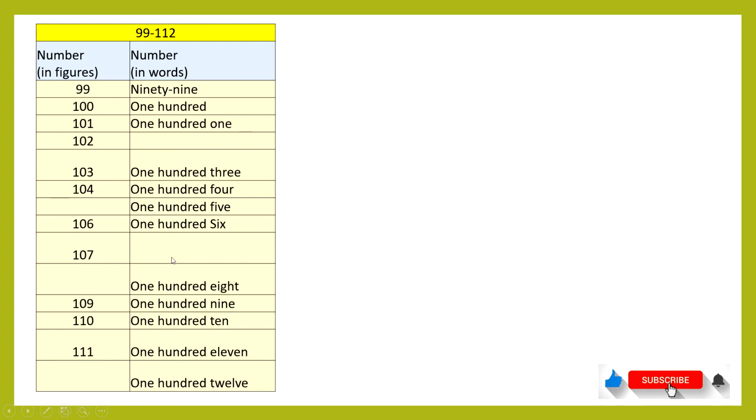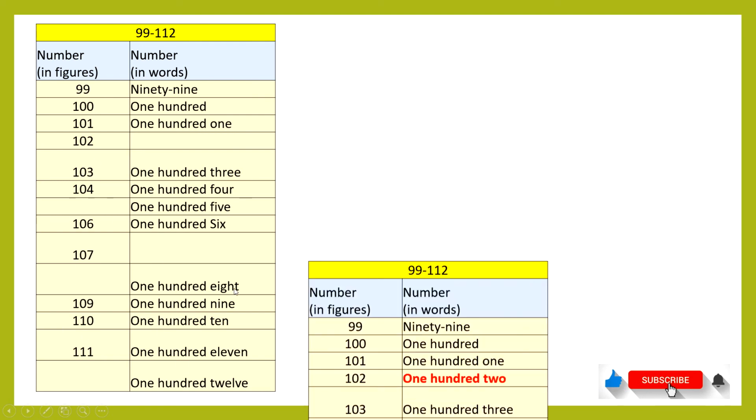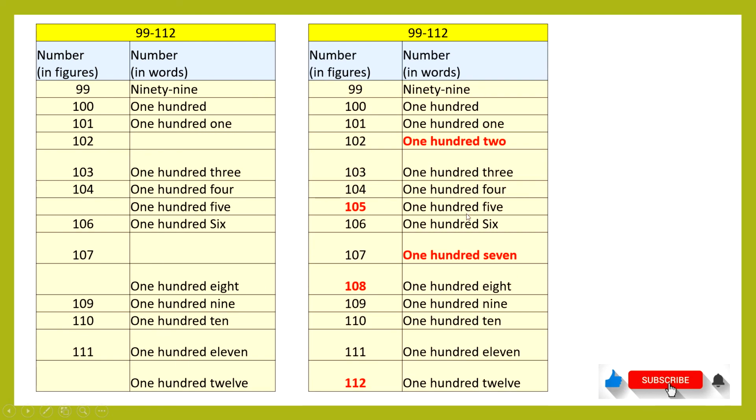This is 107. You have to write in spelling in words 107. This is 108. So you have to scan through this table and fill in this table in this way. So we have highlighted in red and filled in for you. You have to practice on your own and just match if you are able to fill in correctly.